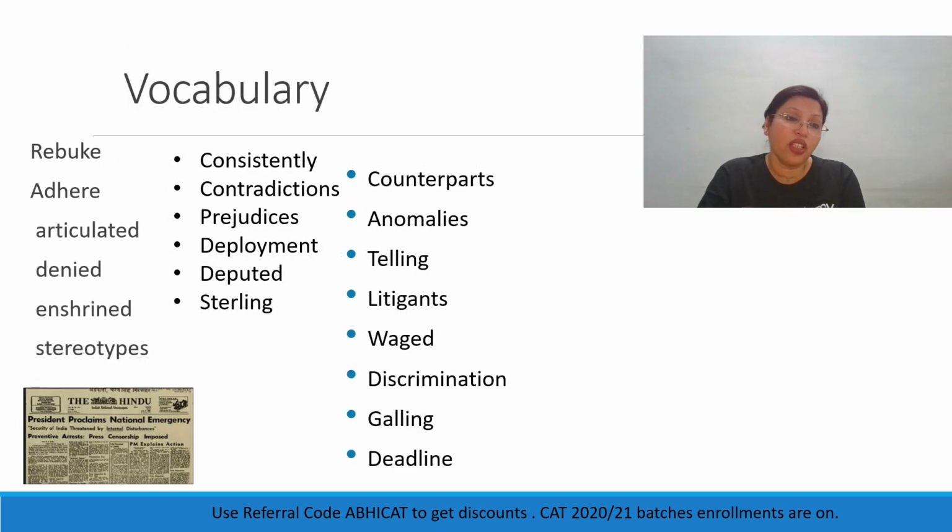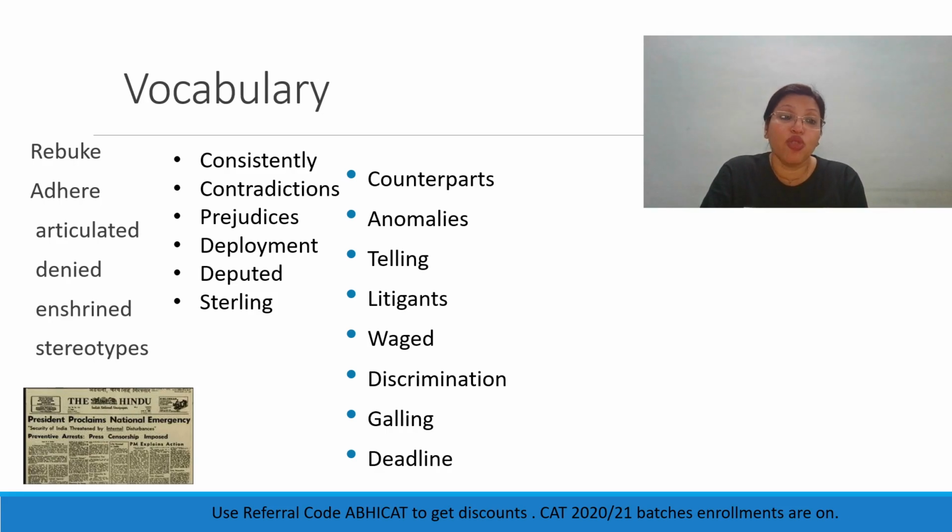All right, let's look at the words in our passage also. So the words I've already discussed once. Let's quickly go through them. So rebuke means to scold. Adhere means to stick to. Articulated means to speak very clearly or very eloquently, or to just speak. At times, articulate also means to spell out what you want.